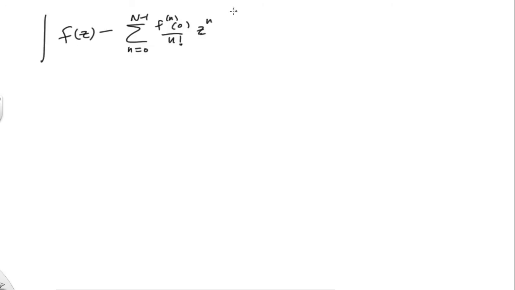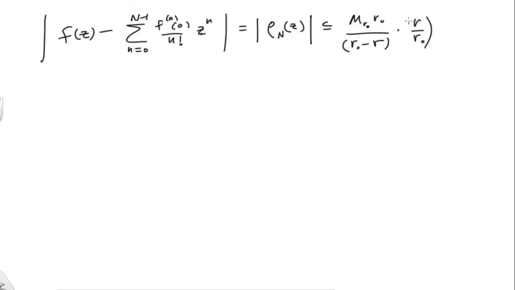If I take the absolute value of that, that's going to be equal to the modulus of rho N of z. And then we've proven that that is bounded by this following thing: this M r naught times r naught all over r naught minus r, and then that's multiplied by r over r naught to the capital N power.